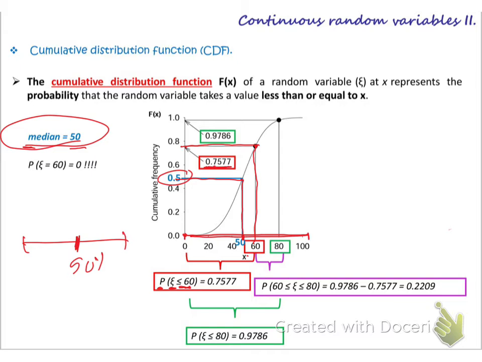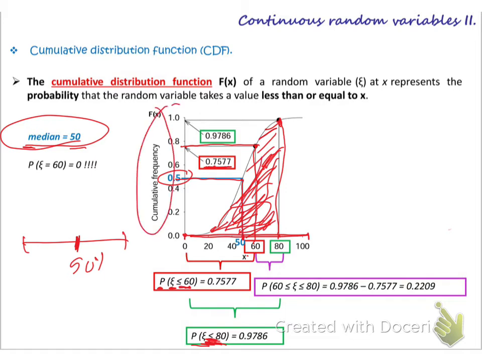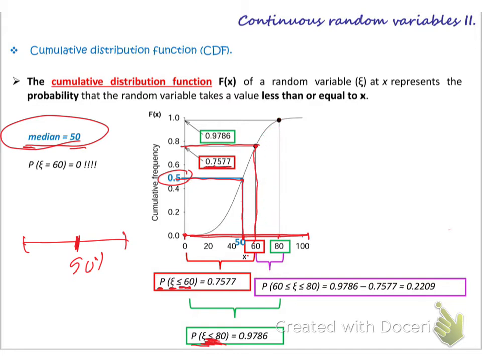What is the probability of zeta less than or equal to 80? Less than, not more than, less than. So I come here to 80 and draw a line until I touch the curve. I don't need to calculate all the integration of this area, because this cumulative frequency function is giving me the integration result automatically. So I just draw the line from 80 and take the reading from here. It is 0.9786.